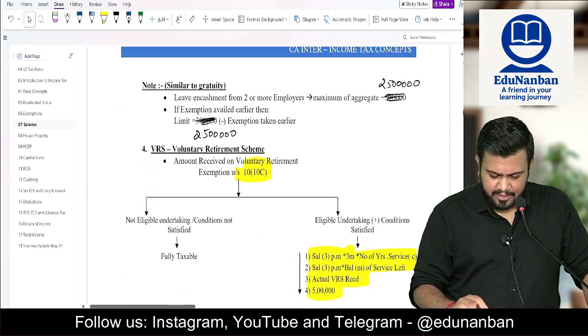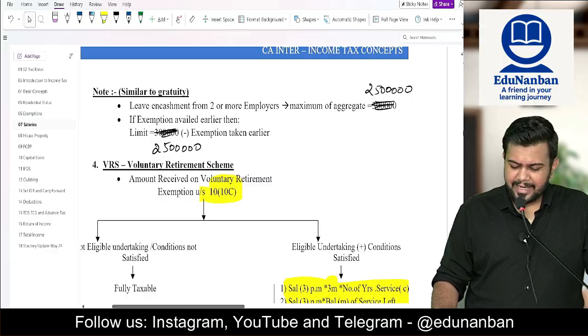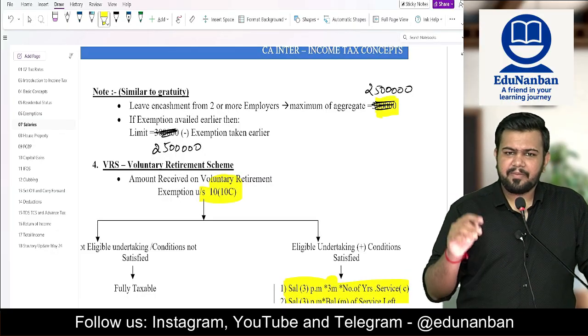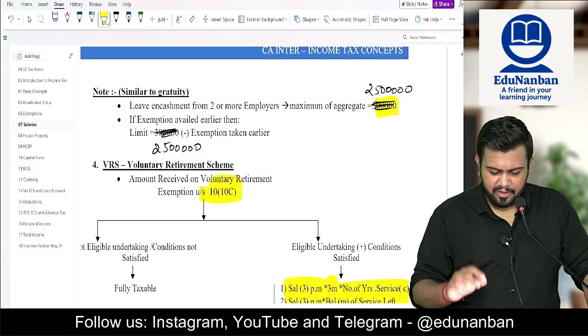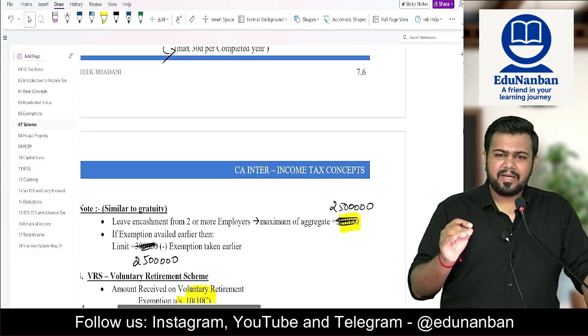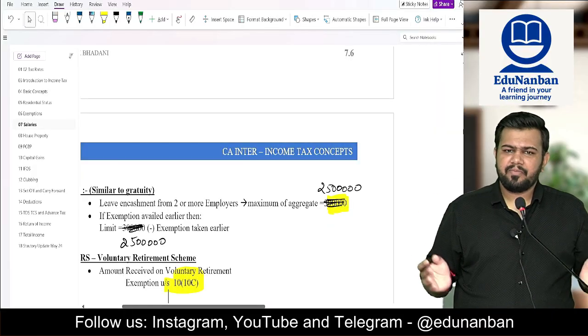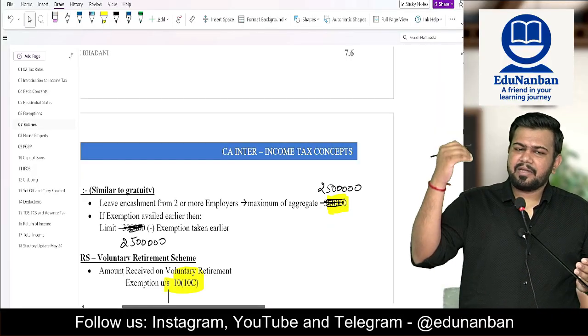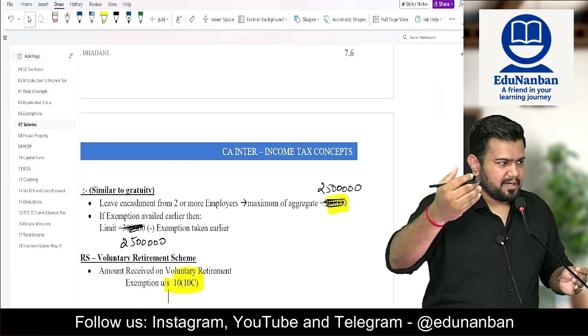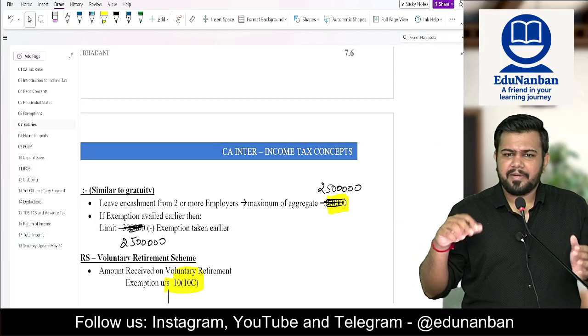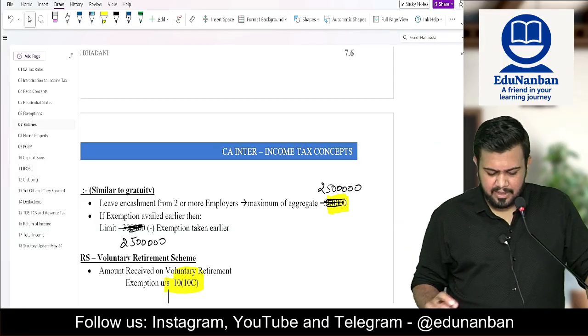Next. Similar to gratuity, here I made you change the limit. In this page there was an error, so I made you change it to 25 lakhs. I hope you have changed. So now the total limit is 25 lakh rupees. It is a lifetime limit. Hence, if leave encashment exemption was already claimed earlier, such exemption should be reduced from the limit, and only the balance can be claimed in future.